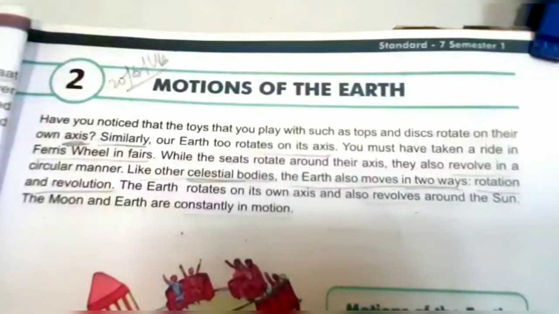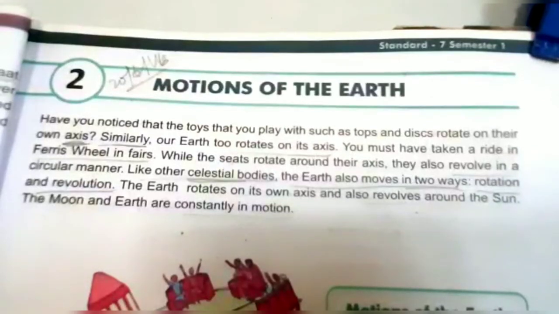Question number 7. At what rate per minute does the earth revolve around the sun? The earth revolves around the sun at the speed of approximately 1780 km per hour. Question 8. What angle does the earth make with its axis and with its orbit? The earth makes an angle of 23.5 degrees to its axis and 66.5 degrees to its orbit.